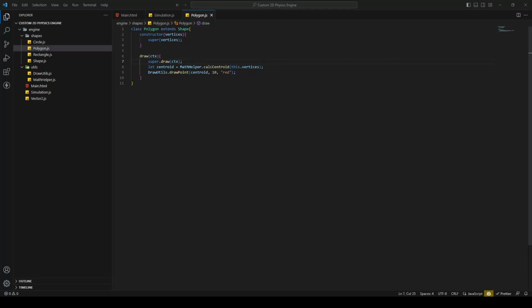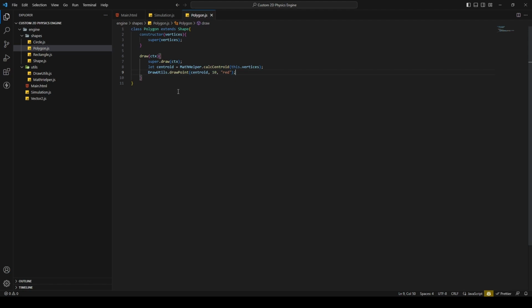Welcome back, everyone. In this episode, we're gonna make some small changes to the calculation. Well, not to the calculation, but where it's happening. In the last episode, we successfully implemented the calc centroid method. And in this one, I'm gonna move that out of the polygon class.